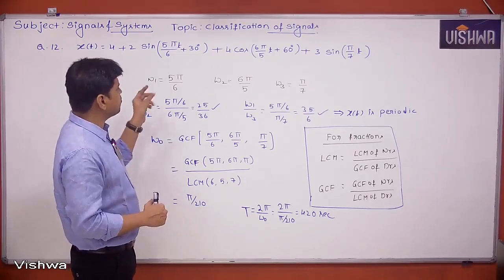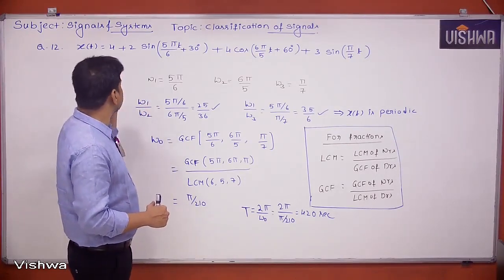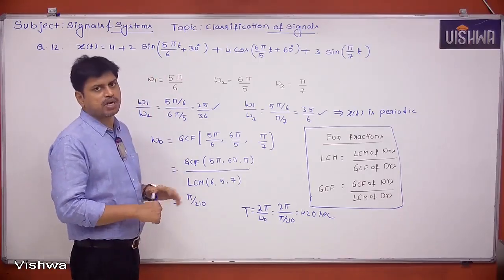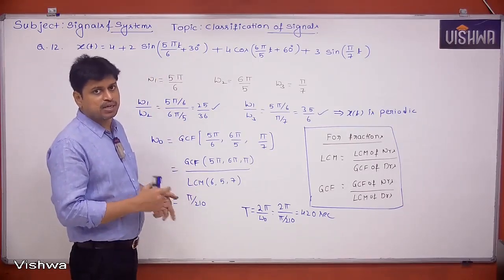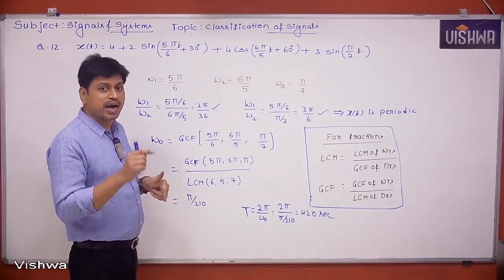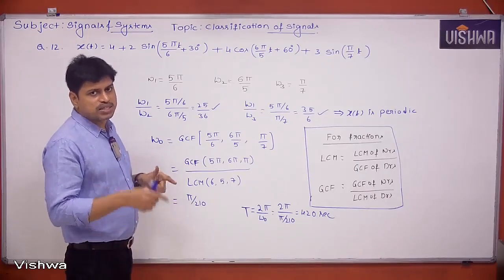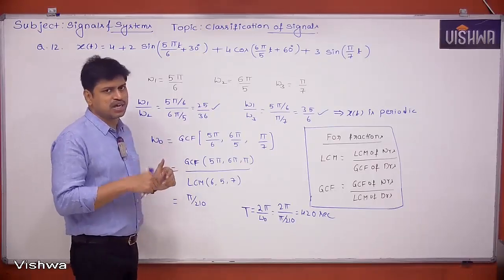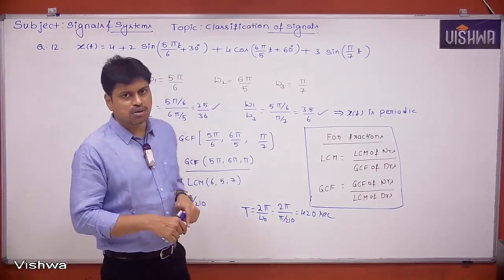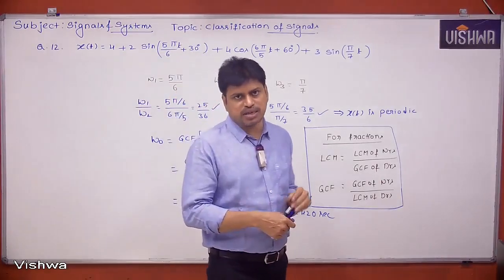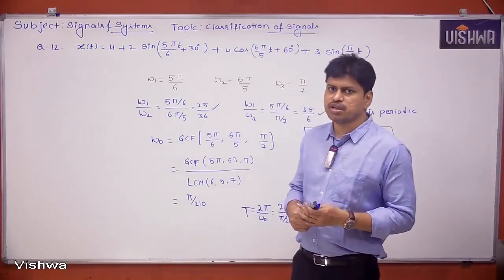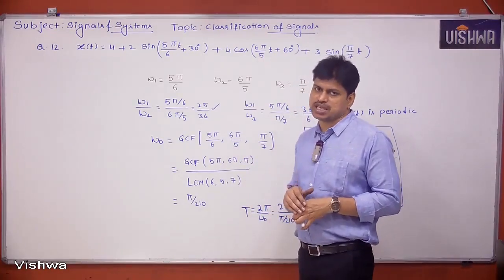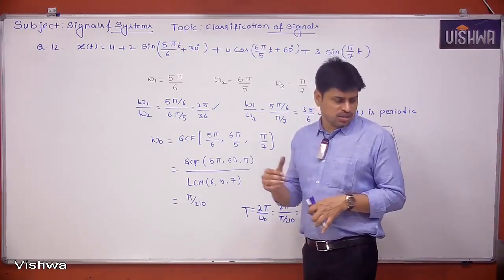So the conclusion here is: individually, sinusoids and phasors in continuous time are periodic, but their sum is conditionally periodic. What is the condition here? The condition is that the ratios of frequencies, or the ratios of time periods, have to be rational numbers. That condition has to be satisfied. Clear? Okay, I am writing that point.